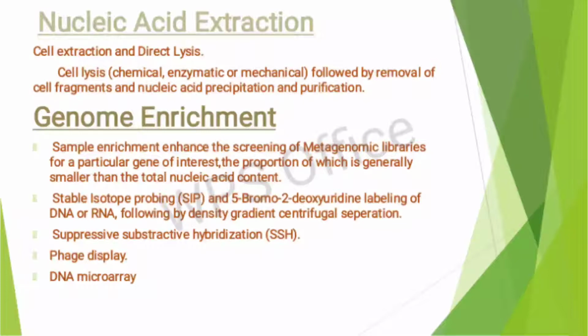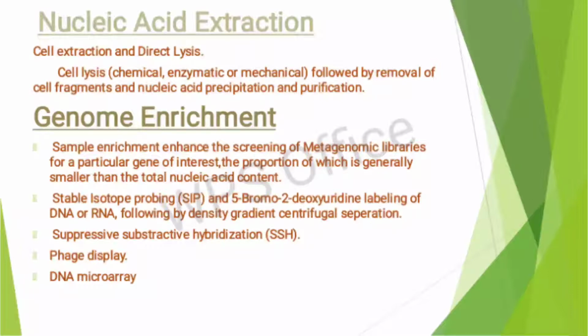In cell lysis, chemical, enzymatic or mechanical lysis is followed by removal of cell fragments and nucleic acid precipitation and purification. And in genome enrichment, sample enrichment enhances the screening of metagenomic libraries for a particular gene of interest, the proportion of which is generally smaller than the total nucleic acid content.